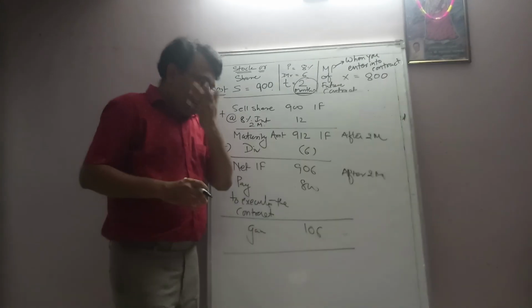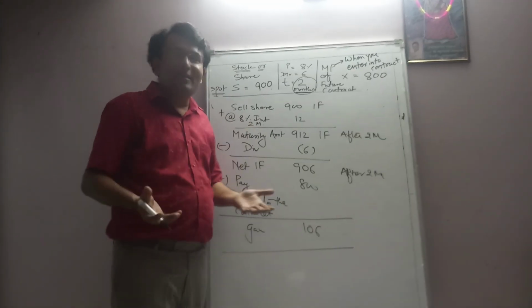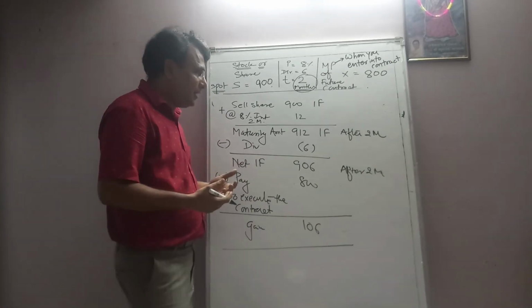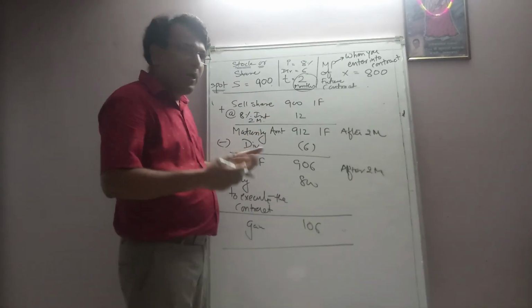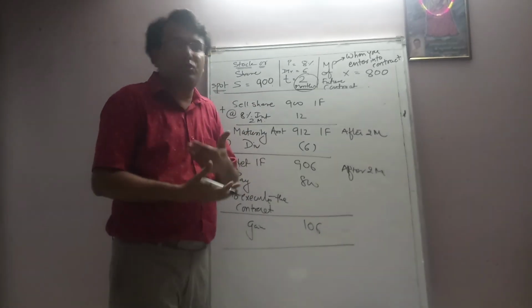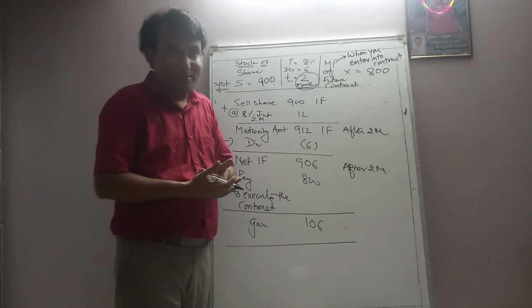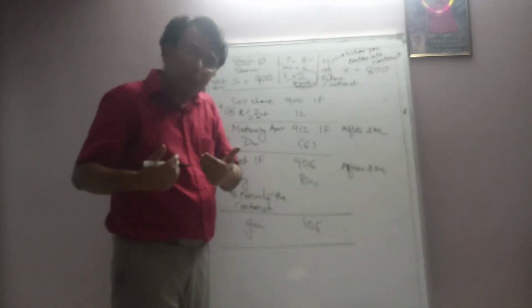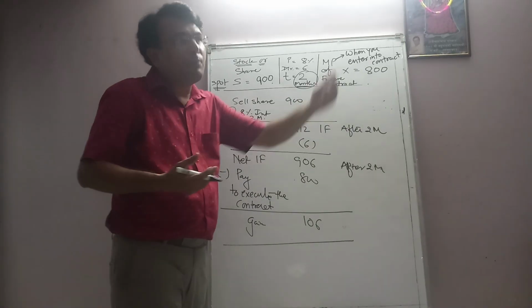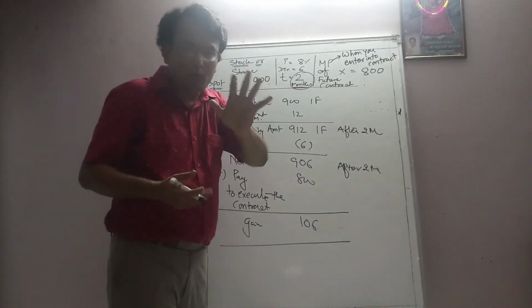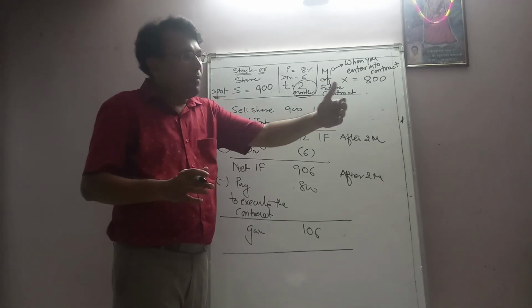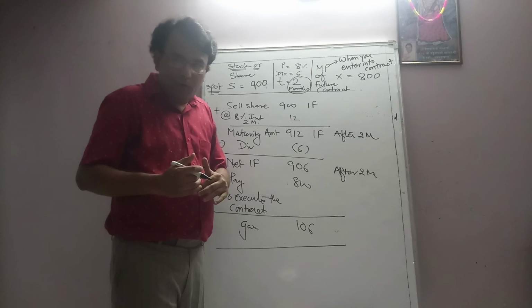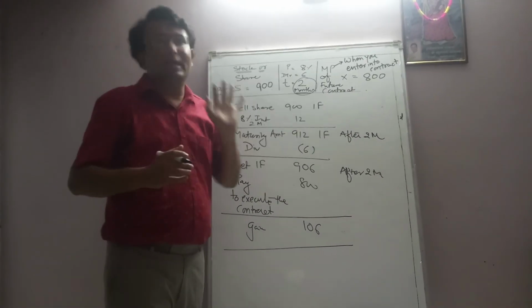Because see, when you are going to sell the share, maybe the doubt will not be raised, but still I need to explain that when you are going to sell a share, you must have the share. Correct? Then only is it possible to sell the share. So either it is available with you in your demat account, or let's say you will borrow from someone. How you can borrow, that is not the discussion right now, but you can borrow from someone and get it into your demat account, right? And then you can sell it.